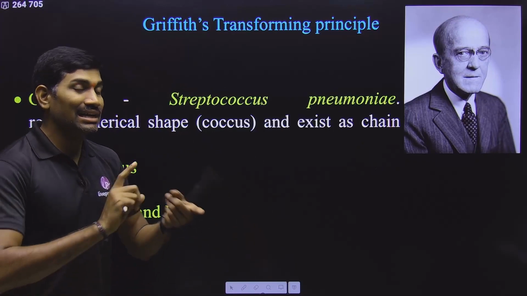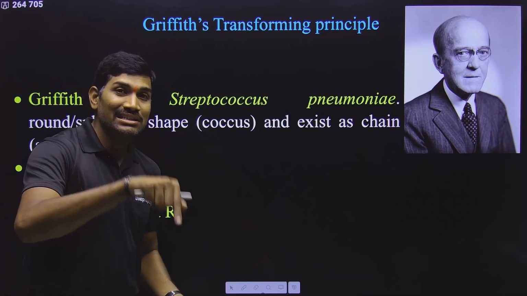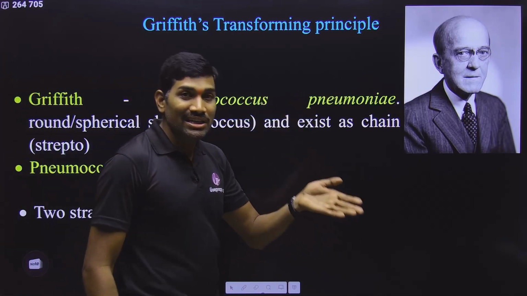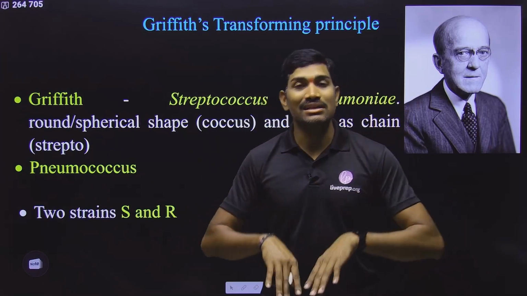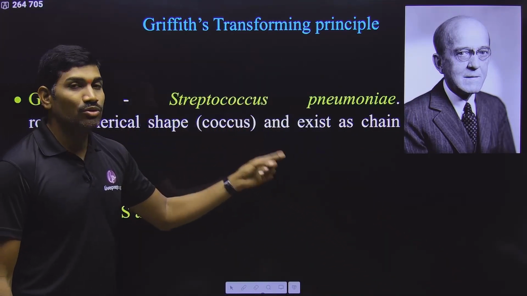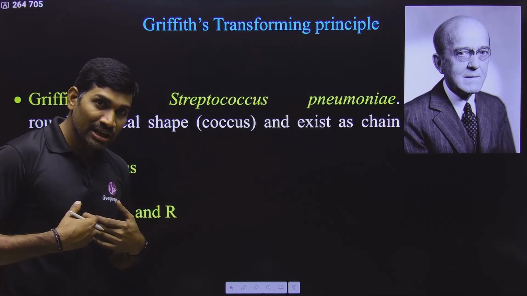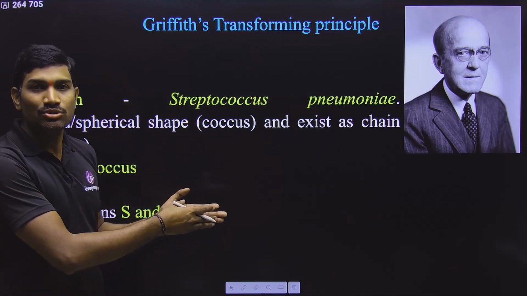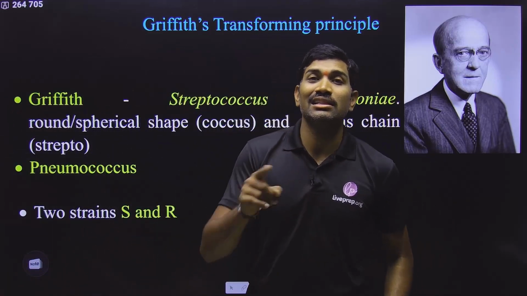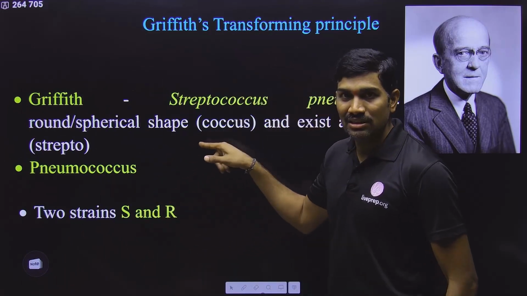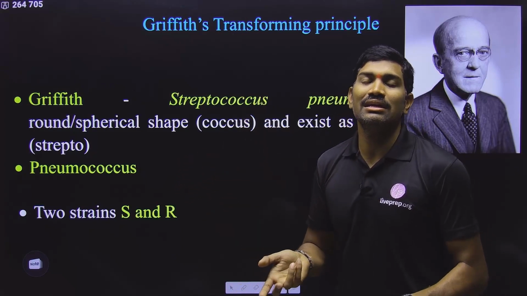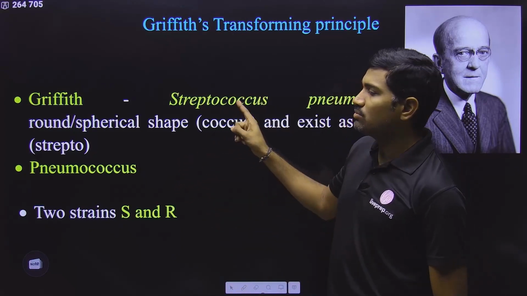Another important interlinking concept is that in Human Health and Disease they also mention this name. Streptococcus pneumoniae and Haemophilus influenzae infect the alveoli of the lungs, and then they cause pneumonia. Yes or no? So please understand, Streptococcus pneumoniae can infect humans and can also infect mice. It can cause the disease called pneumonia. If it is not treated, it can kill the individual also. That's why in this case, when a specific strain is given, mice will die because it is causing a deadly disease called pneumonia. Understood or not?